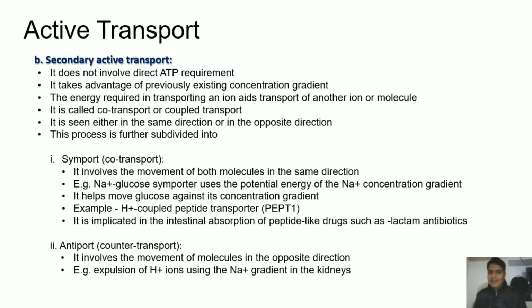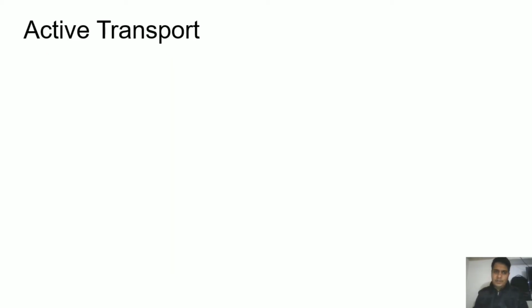Another example is the hydrogen ion coupled peptide transporter, also known as PEPT1, and it is implicated in intestinal absorption of peptide-like drugs such as lactam antibiotics. Now the antiport, which is known as counter transport, involves the movement of molecules in opposite directions, and the best example is hydrogen ion using the sodium ion gradient in the kidney.